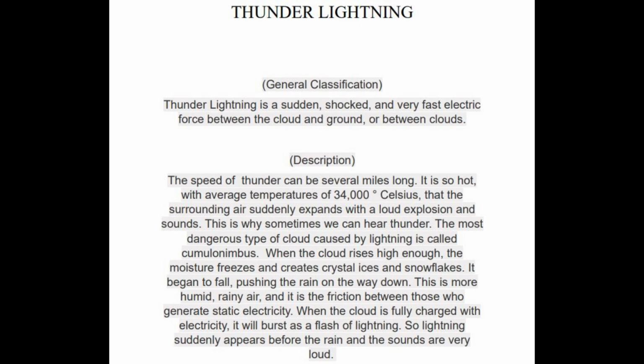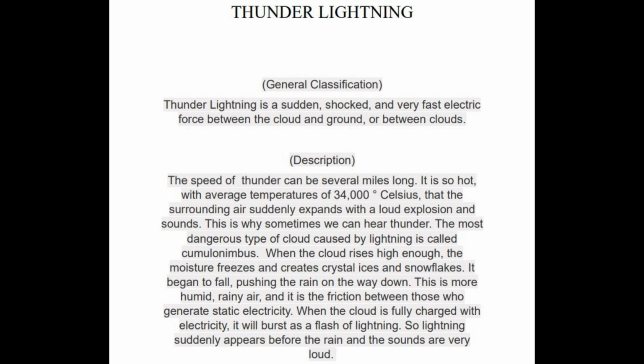That the surrounding air suddenly expands with a loud explosion and sound. This is why sometimes we can hear thunder. The most dangerous type of cloud caused by lightning is called cumulonimbus. When the cloud rises high enough, the moisture freezes and creates crystal ice and snowflakes. It begins to fall, losing the rain on the way down.